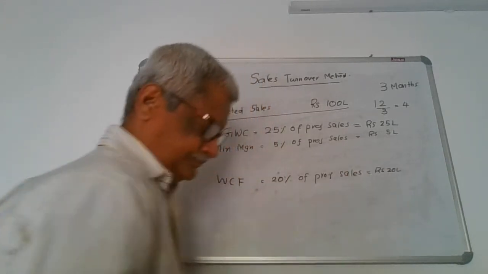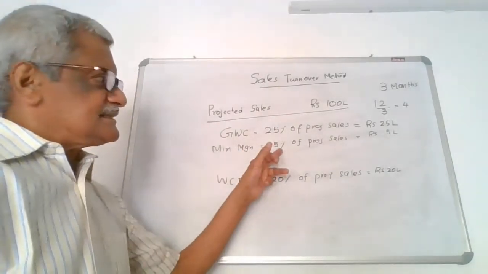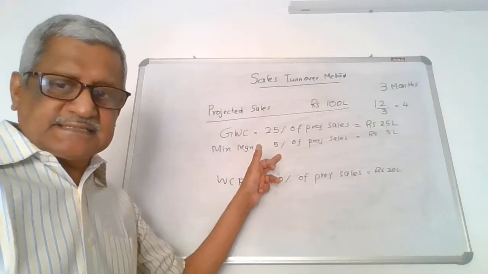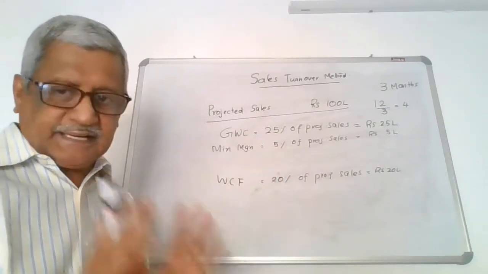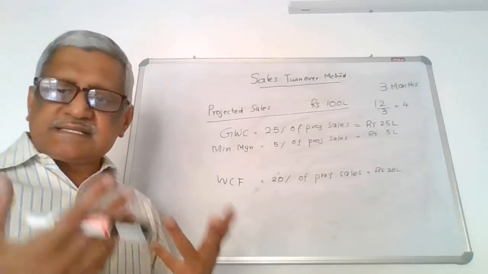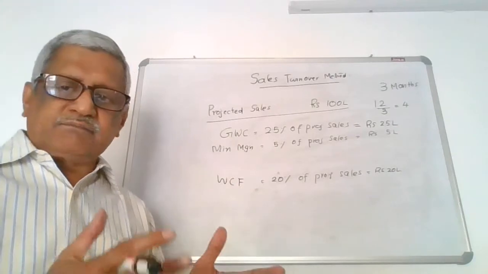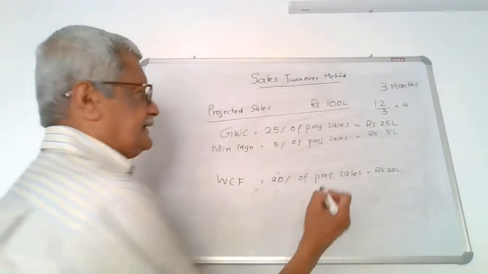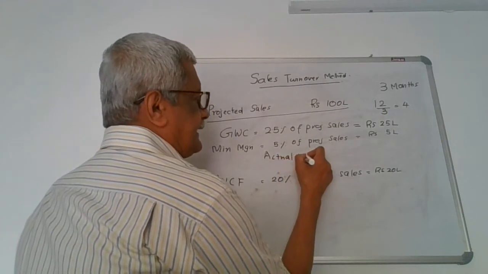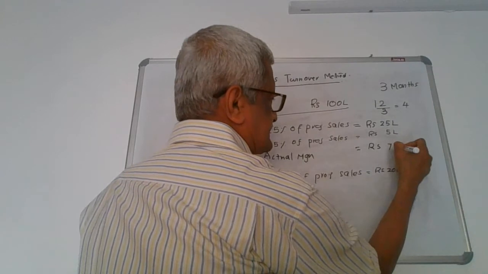20 lakhs. This is based on the assumption that the business enterprise brings in 5% of the projected sales as margin for working capital. There may be some cases where the business enterprise is capable of bringing more than 5%. Let us assume that the actual margin brought in by the business enterprise is rupees 7 lakhs.